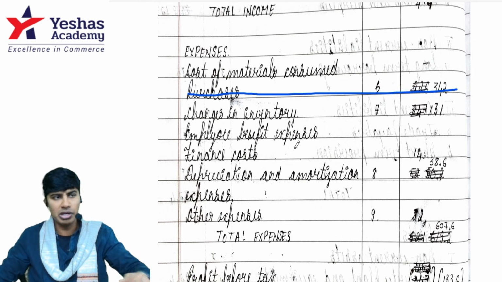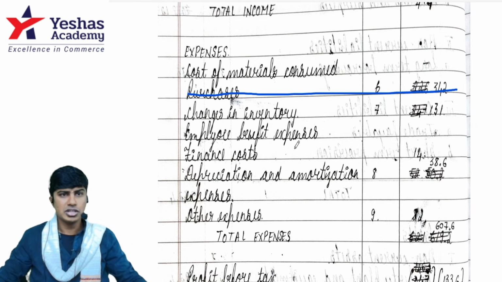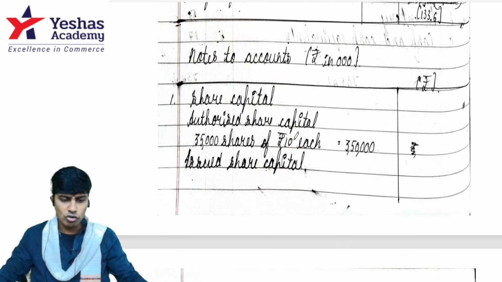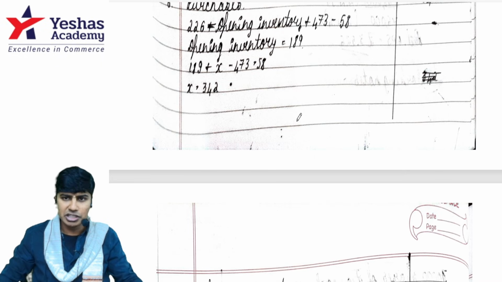Next line comfortably. So after every 3-4 lines of the answer, leave 1 line space. It will help you. Then notes to accounts, beautifully crafted. Nice, amazing. Some scratches are there, but it's still okay.